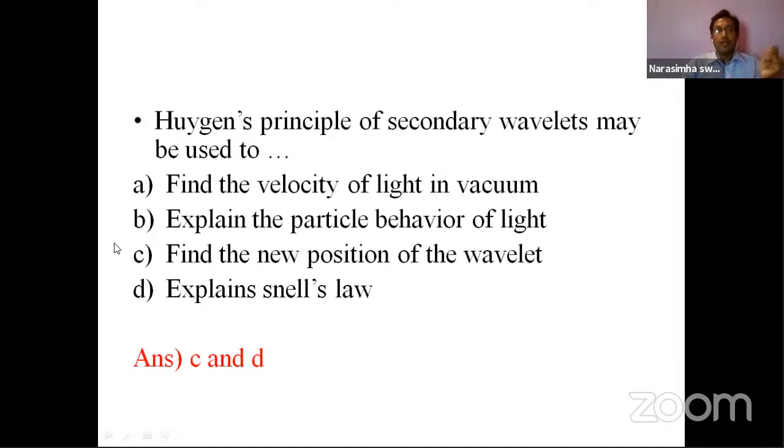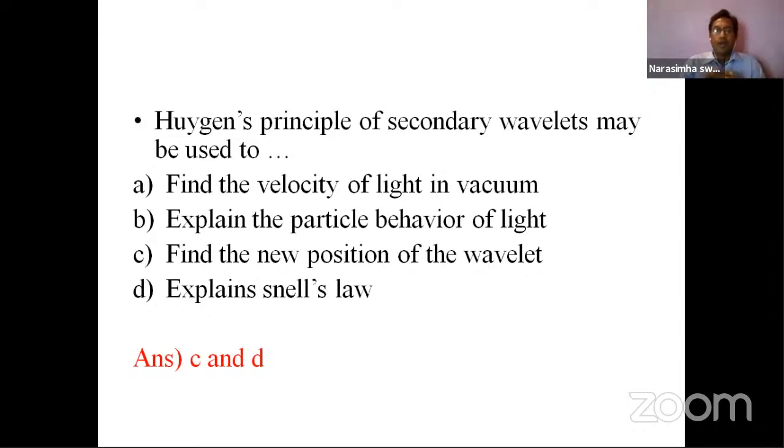Exactly. C, what is the C option? We can identify the position of the wavelet. I hope we discussed in the morning how we derived this. Yes or no? We identified the position of the particle, we drew a tangent to the wavelets produced by the source. In the morning we discussed that.